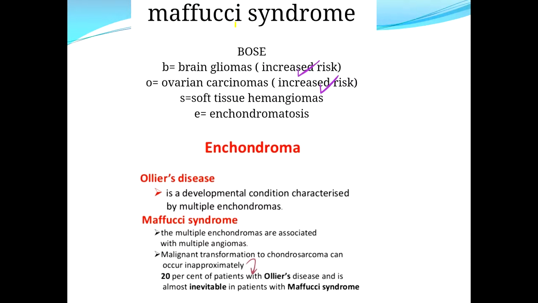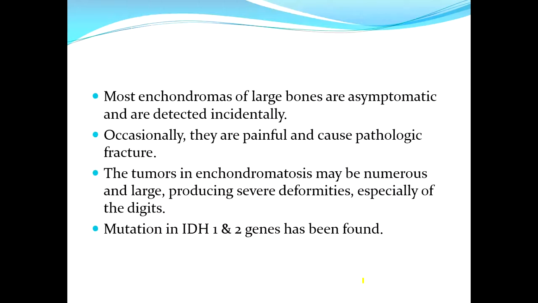You can remember it by abbreviation BOSE. B, brain gliomas, O, ovarian carcinomas, S, soft tissue hemangiomas, and E, enchondromatosis. And malignant transformation can occur in 20% of the patients with Ollier and is almost inevitable in patients with Maffucci syndrome.